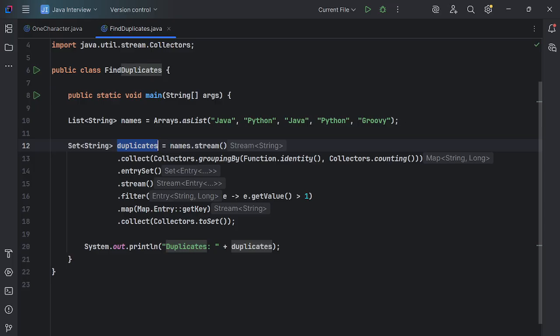So here we are directly taking a set of duplicates. We declare one Set of String duplicates, and now we process the actual names list, guys.